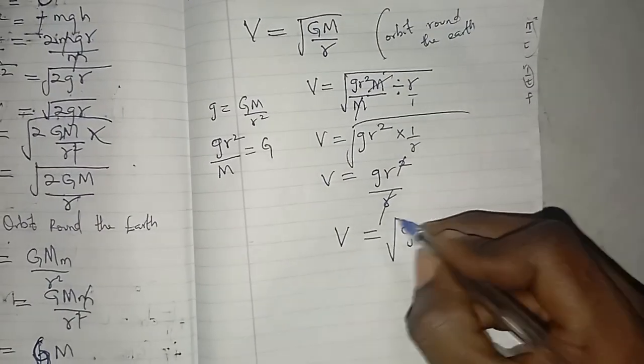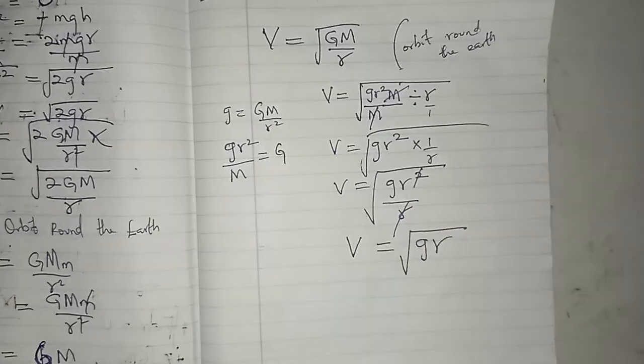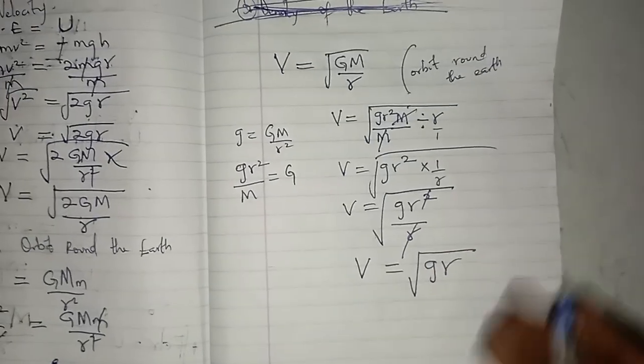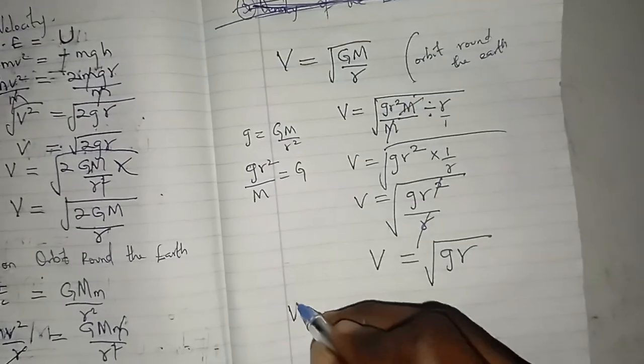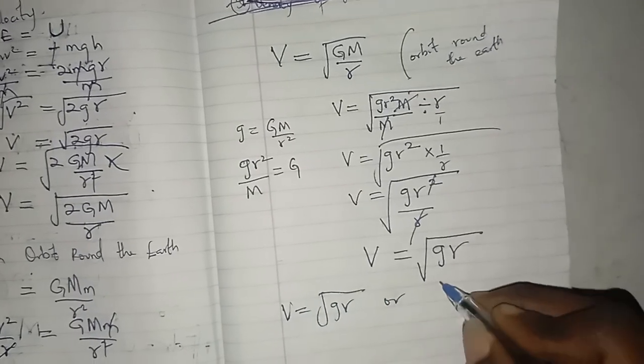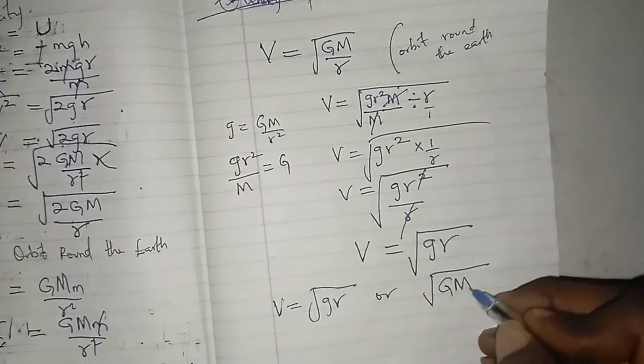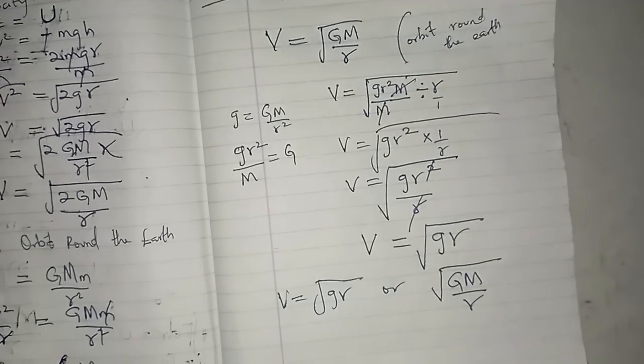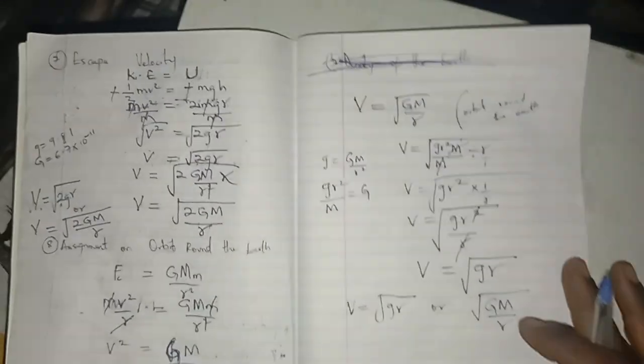So whichever way, for orbits around the Earth, V can be equals to root gR or root GM over R, depending on how the question comes. I'm rushing it.